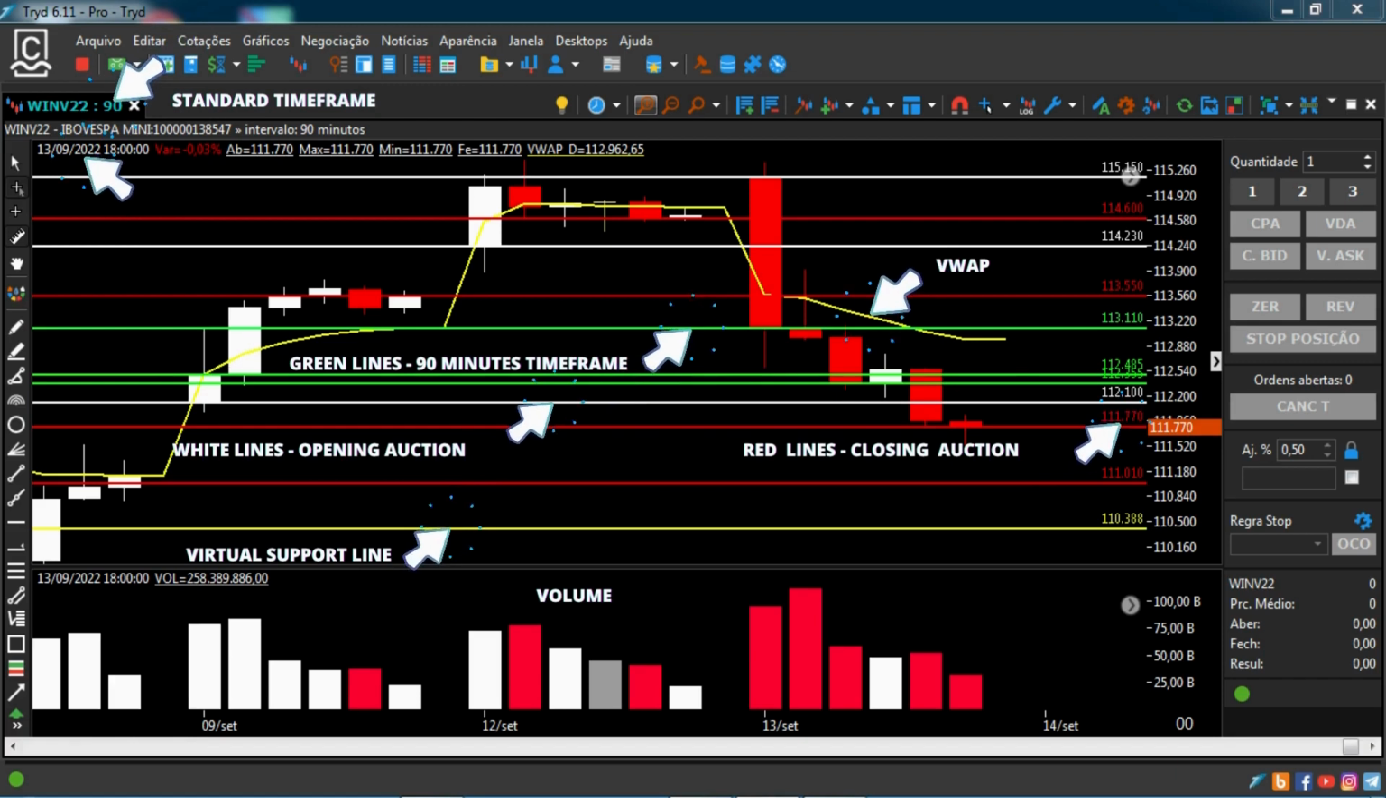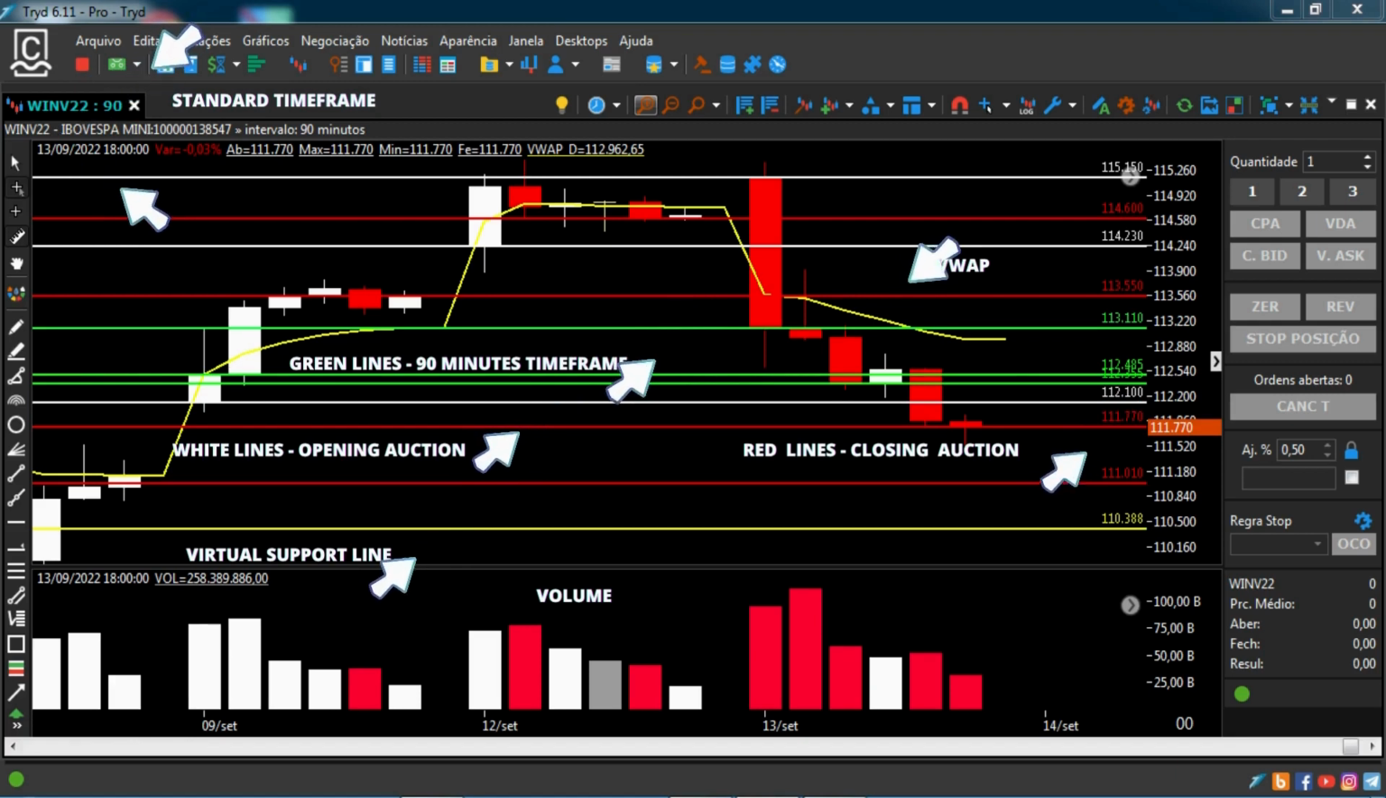The VWAP statistical indicator, volume weighted average price, must also be inserted. This indicator is extremely important for investors' decisions.